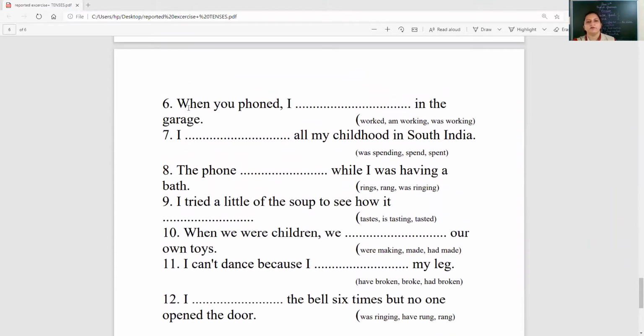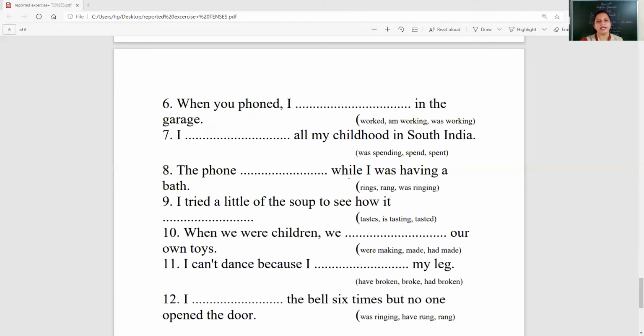Next, when you phoned, I dash in the garage. Worked, am working, was working. Next, I dash all my childhood in South India. Was spending, spent.